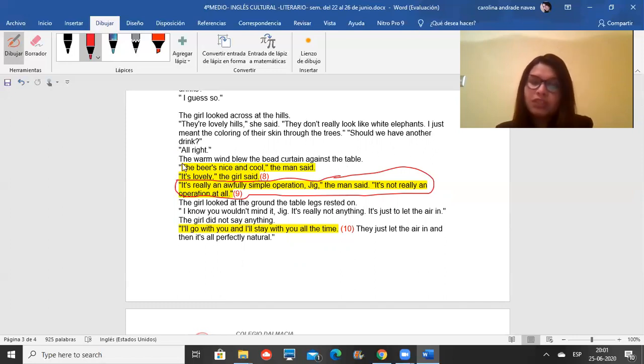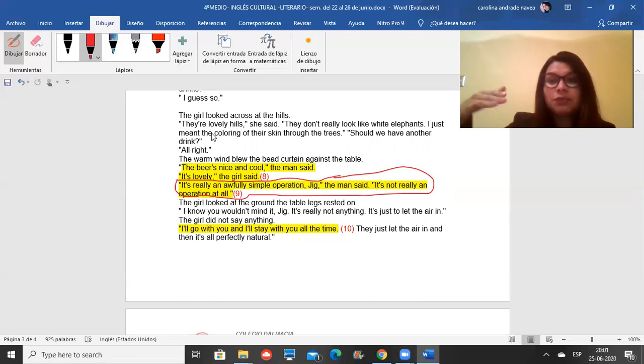And what I choose to be the main idea was, it's really an awful simply operation, Jig, the man said. It's not really an operation at all. Because this comment interrupts all what they are talking about, and it becomes the most important of the story, because everything else is repeating things from before, all right?